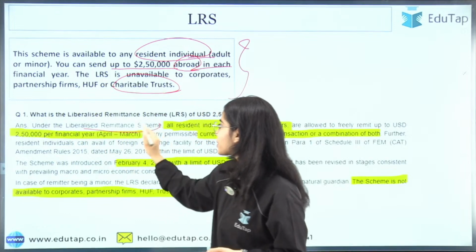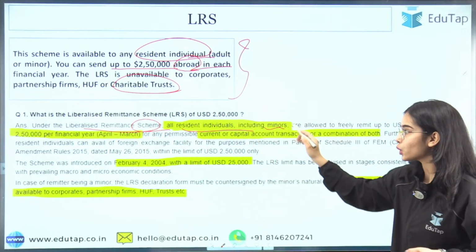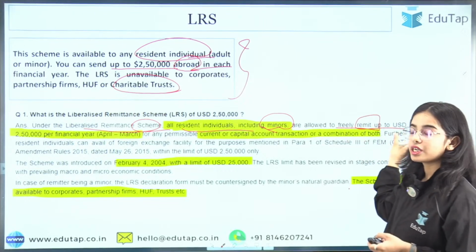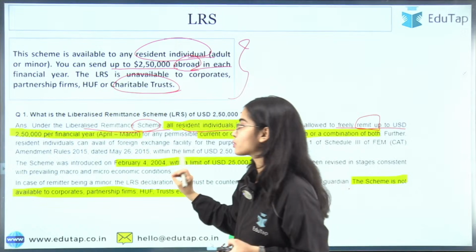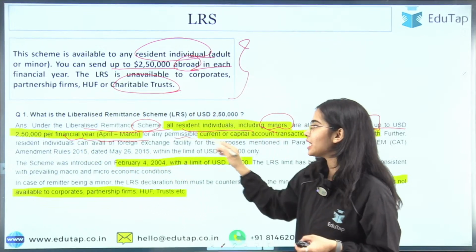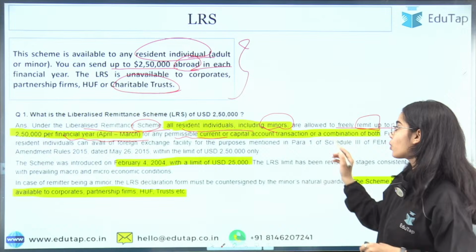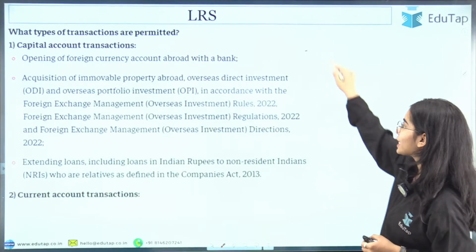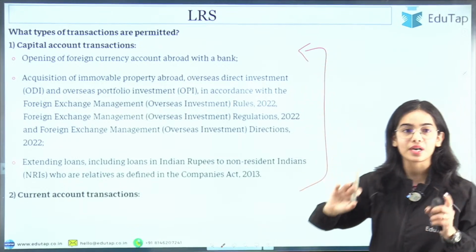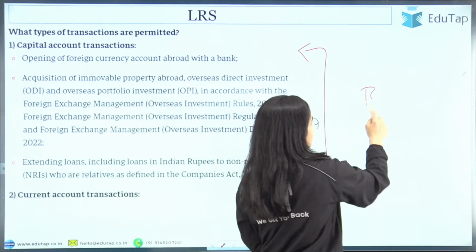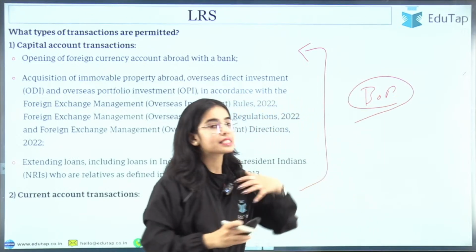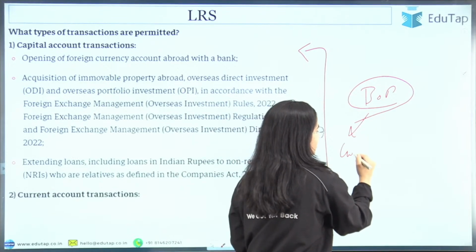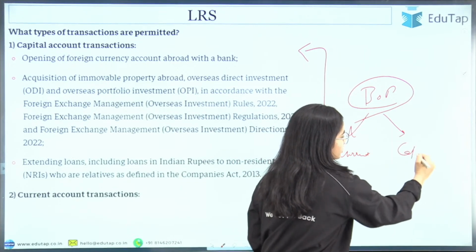Under the Liberalized Remittance Scheme, all resident individuals, including minors, are allowed to remit funds outside up to the limit of $250,000 in a financial year for any permissible current or capital account transactions. So what are these current and capital account transactions? Let me tell you that in the balance of payments, if you are doing transactions with another country, there are two major accounts: the current account and the capital account.